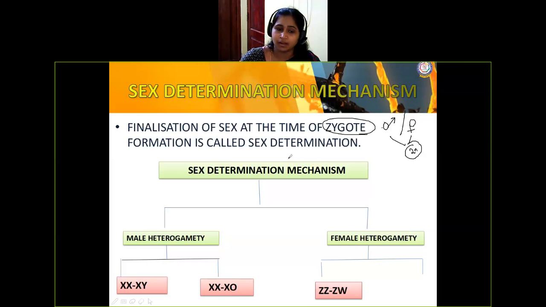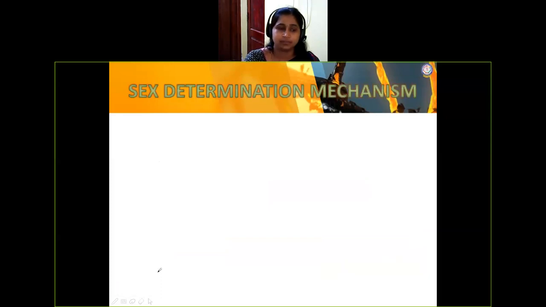ZZ-ZW, female. The ZW we are saying, right? It is a female. Okay, I'll write here. It is a female. And then ZZ-ZO, here this is also a female. So as I said, here female is heterogametic, whereas here male is heterogametic, right? Okay, so we'll see what is that example.